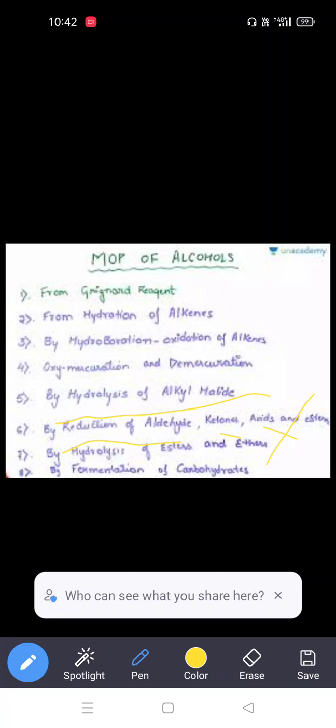Okay, we already completed Grignard reagents, the preparation from Grignard reagent. So now we start with the hydration of alkenes. So these are the alcohols preparation from alkenes.